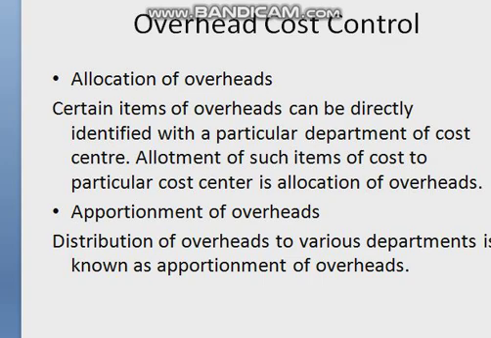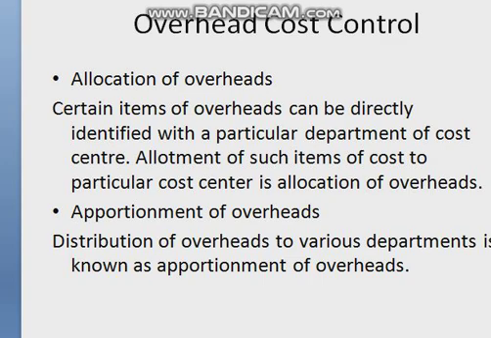Now, what is the difference between classification and allocation of overheads? The first step in accounting and distribution of overheads is their classification, because after classifying the items of overhead cost into different groups or subgroups, they can be considered for relevant cost centers or cost units. Thus, the object of classification is to determine groups according to their function, nature, and behavior, whereas the object of direct allocation of overheads is the allotment of the entire amount of an item of overhead to a particular cost center or a cost unit.